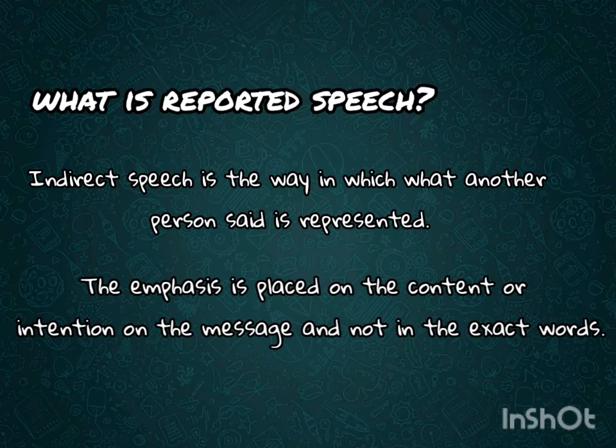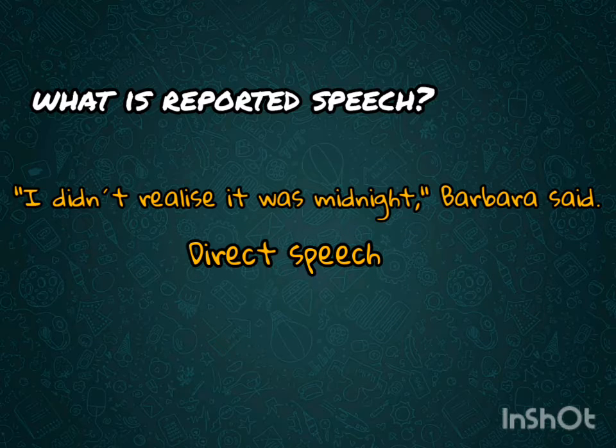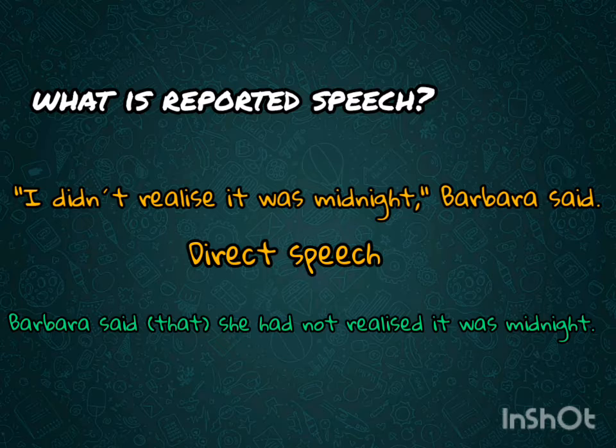So as to illustrate this, have a look at the following pair of sentences. "I didn't realize it was midnight," Barbara said. That is an example of direct speech. And Barbara said that she hadn't realized it was midnight, which is an example of indirect speech.